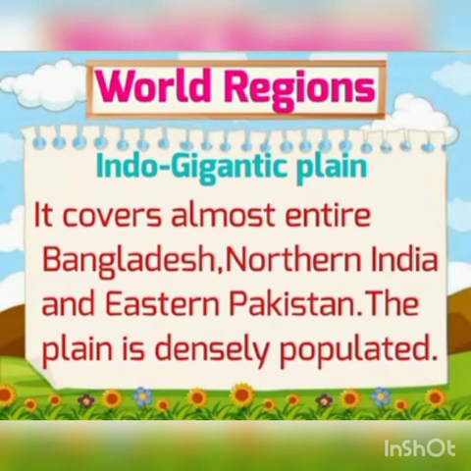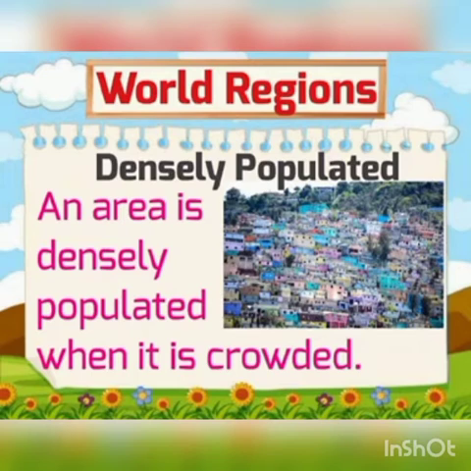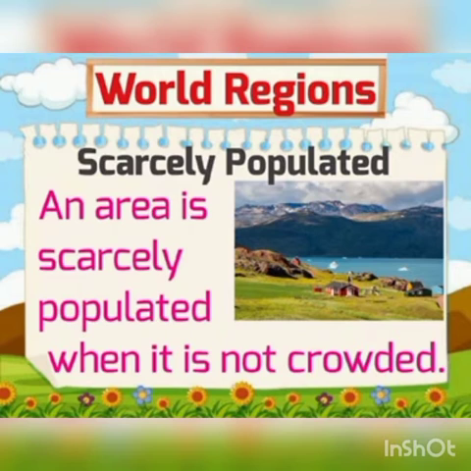It covers almost entire Bangladesh, northern India and eastern Pakistan. The plain is densely populated. Plain areas are very crowded and populated areas where people live. An area is densely populated when it is crowded. Areas in plain regions are mostly densely populated. An area is scarcely populated when it is not crowded.